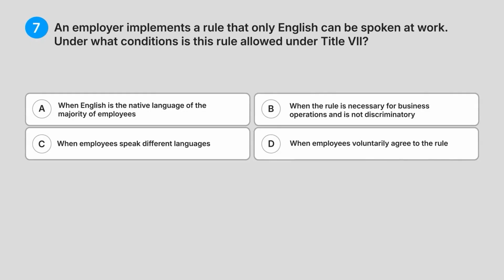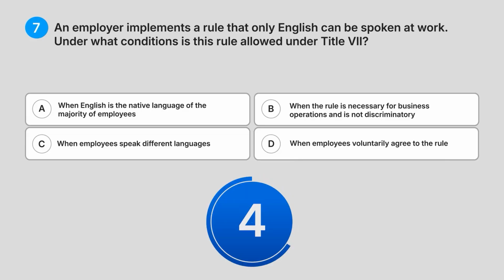7. An employer implements a rule that only English can be spoken at work. Under what conditions is this rule allowed under Title VII? A. When English is the native language of the majority of employees. B. When the rule is necessary for business operations and is not discriminatory. C. When employees speak different languages. D. When employees voluntarily agree to the rule. Do you know the answer?